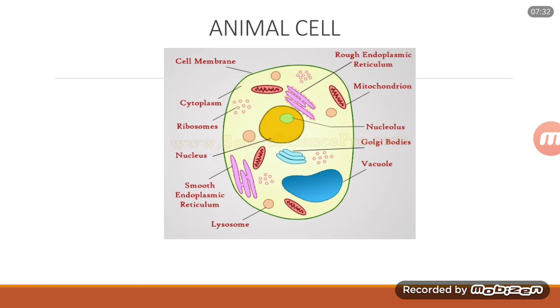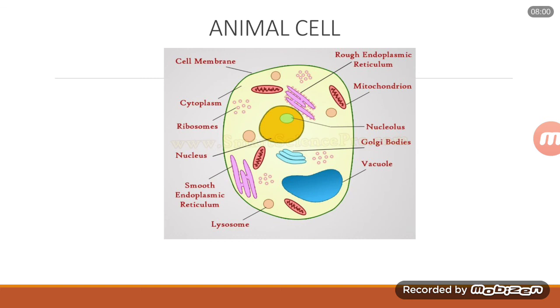Now moving on to the animal cell. So what do you notice? In case of animal cell, we do not find the cell wall. So the outermost layer in animal cell will be the cell membrane, which is the outer green line, isn't it? And interior to that, the yellow portion is representing what? The cytoplasm. And in that cytoplasm you can see so many organelles which they have depicted by various colors.